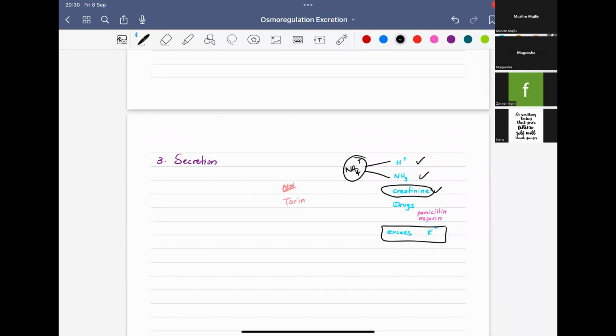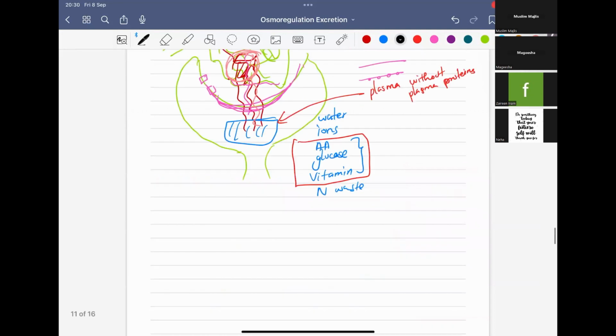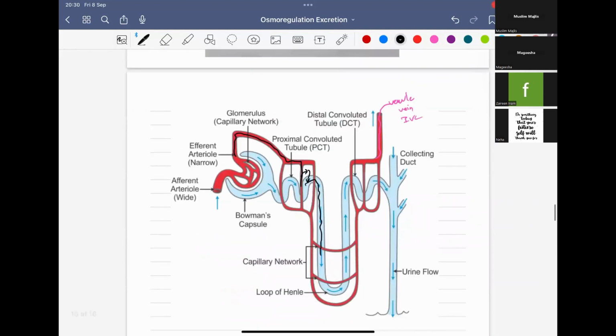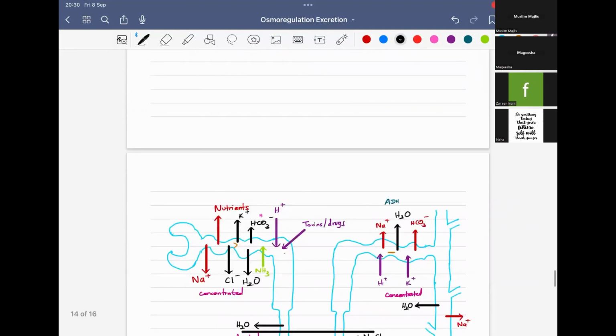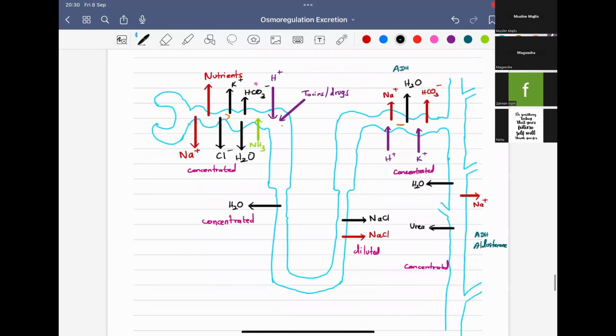Now we are going to study the process of urine formation. For that, we will take this picture. Not this one, this one. I have tried to summarize this. It is in your resource book also, but I have given different colors. You can see. Now let's start from here.